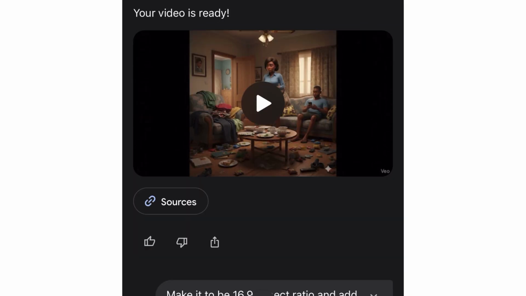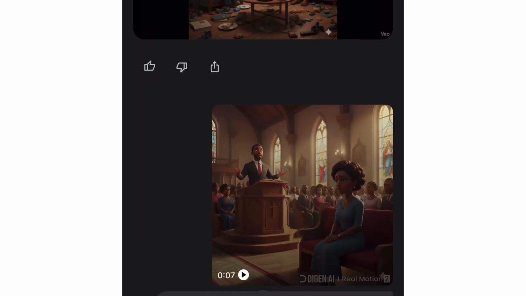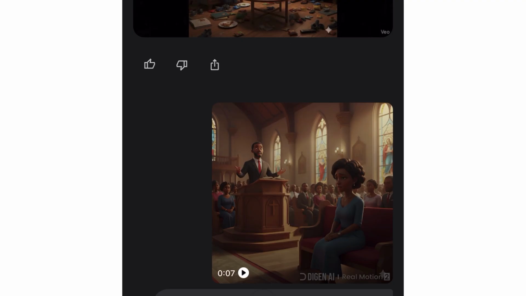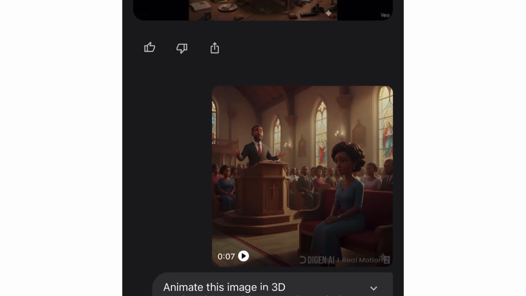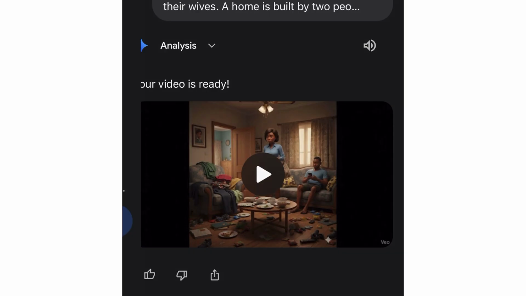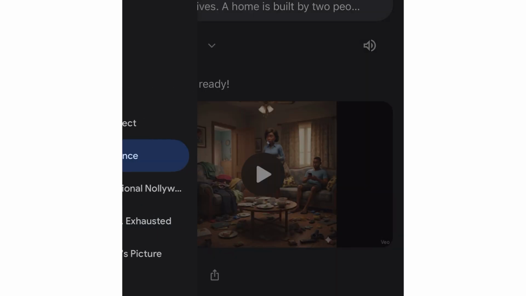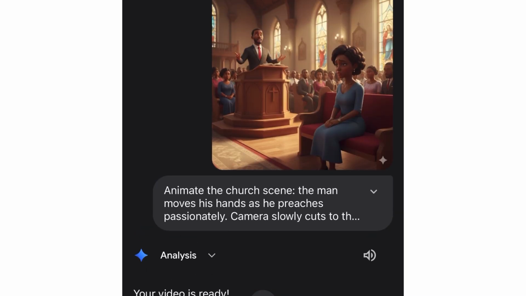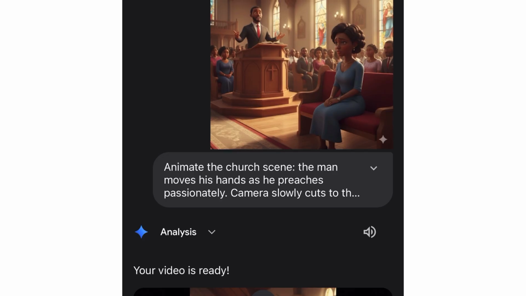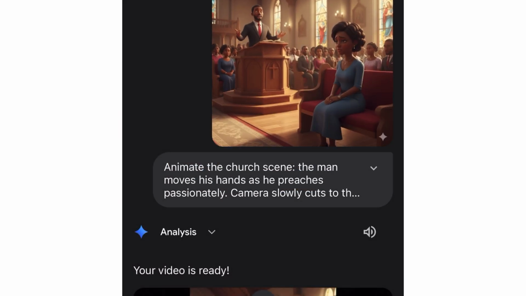So you generate your image and your video. This video will be generated maybe 3 or 4 or 5 times if you are not on the Pro version, but if you're on the Pro version, you can generate a lot. When you generate 4 or 5 videos a day, the next day you can just continue from where you stopped. They used to give access to maybe 5 videos in a day. So this is the way you can do it if you are not subscribed to Gemini Pro.